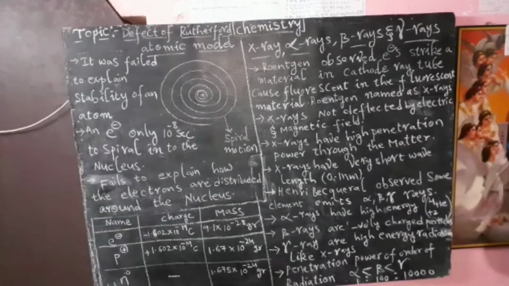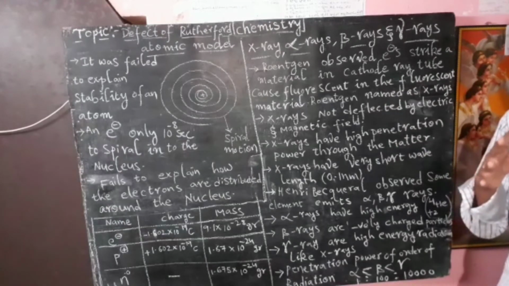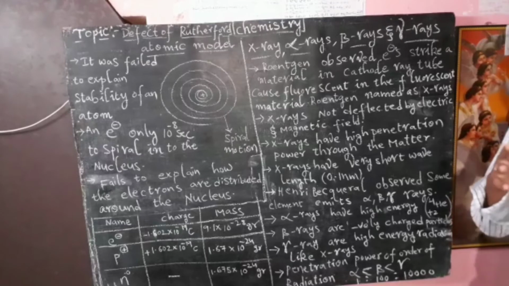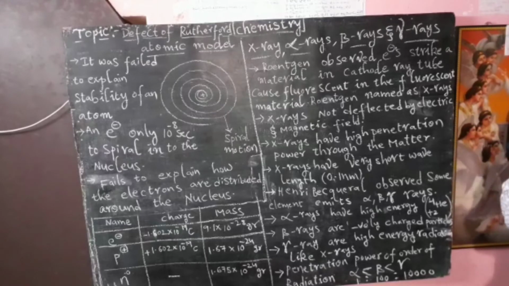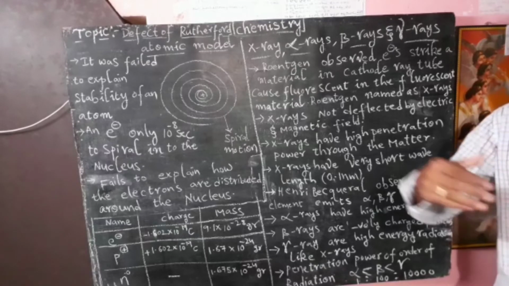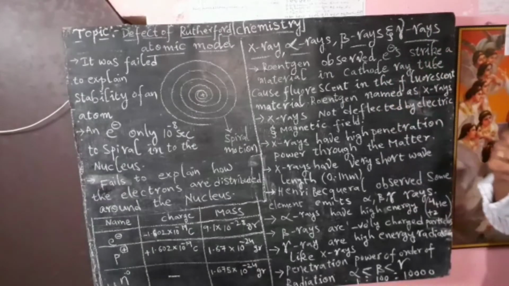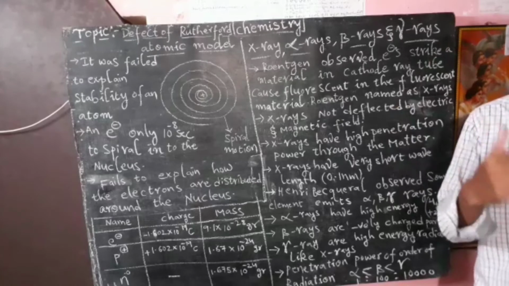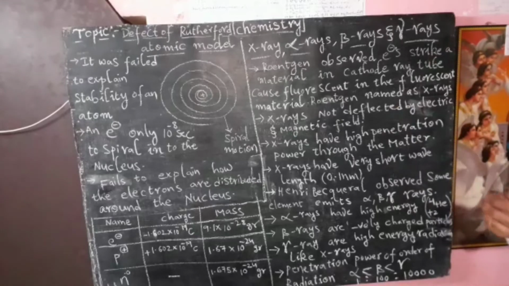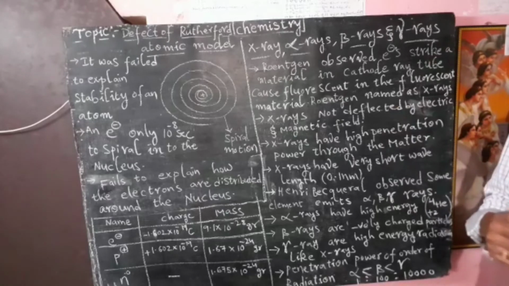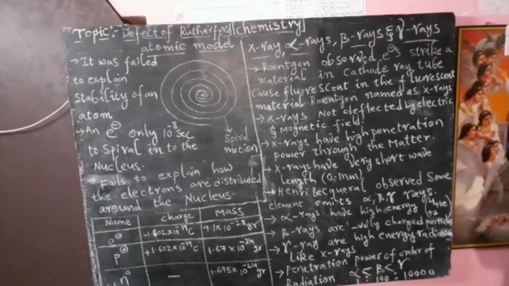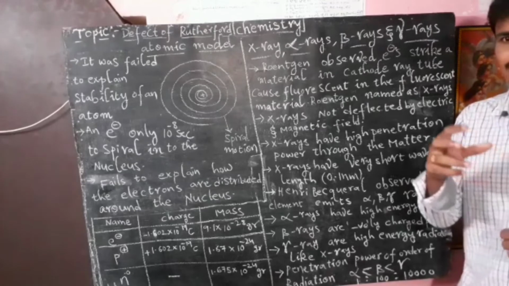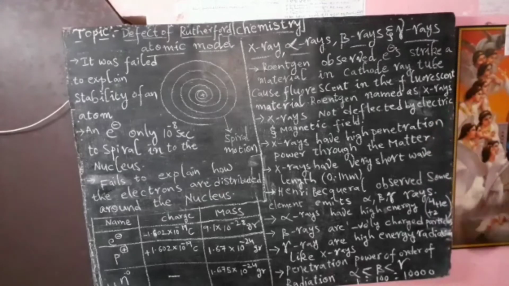The next one is that X-rays have high penetration power through the material. So we cannot stop the radiation of X-rays; it simply passes through the material. Sometimes, to detect fractured bones inside the body, doctors use X-rays. So to detect interior objects, we majorly use X-rays in our daily life.